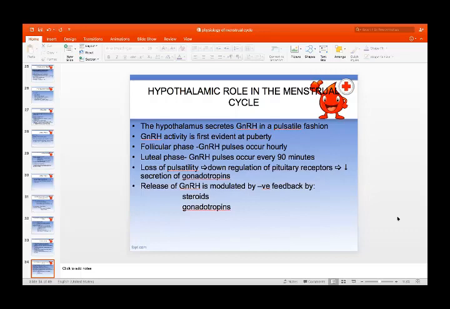The loss of pulsatility will lead to downregulation of pituitary receptors and decreased secretion of gonadotropins. This release of gonadotropin releasing hormone is modulated by the negative feedback effect of steroids, that is estrogen and progesterone, and gonadotropins, that is FSH and LH. So this hypothalamic release of hormone is modulated by the feedback effect, positive or negative, through the hormones released by the pituitary and the ovaries.